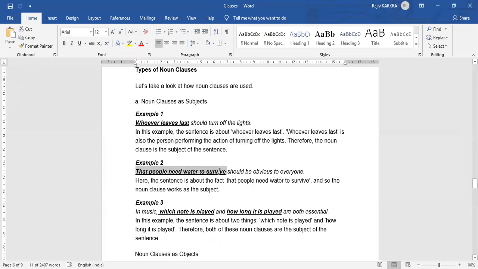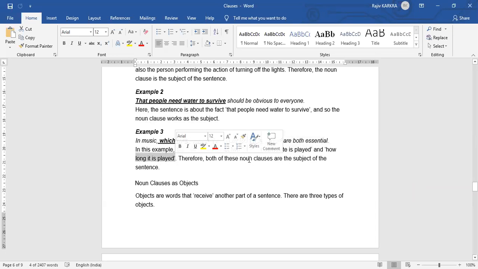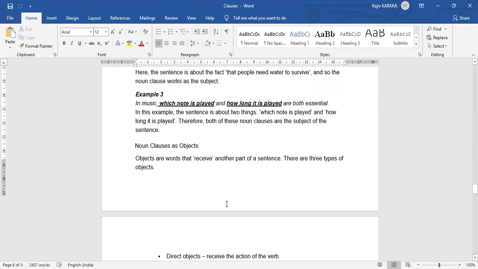That people need water to survive should be obvious to everyone. Here, the sentence is about the fact that people need water to survive, and so that noun clause works as the subject. In music, which note is played and how long it is played are both essential. So, इस example में दो चीजें हैं, which note and how long, right? So, ये दोनों noun clauses हैं, subject of the sentence.